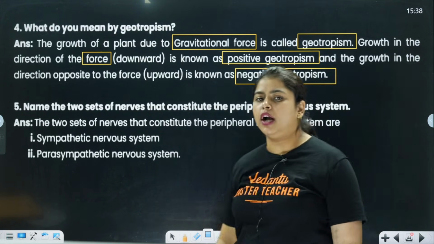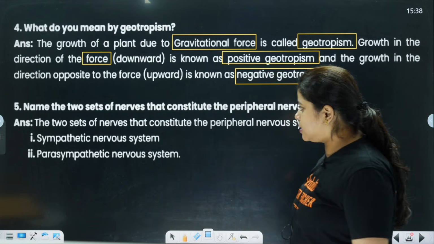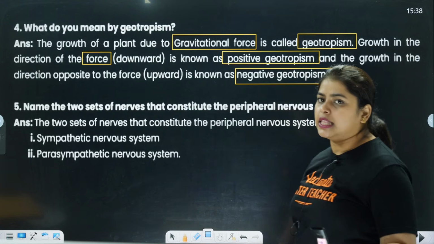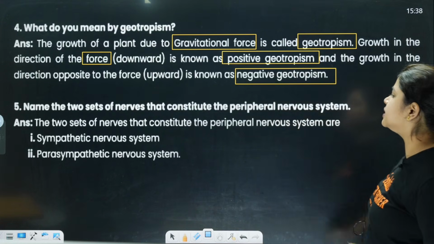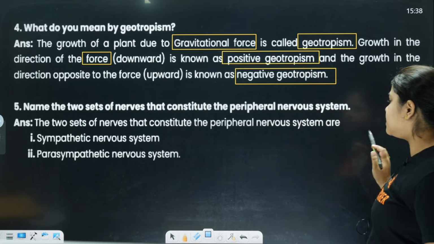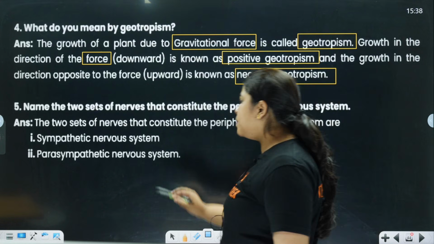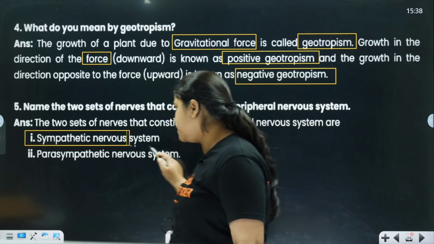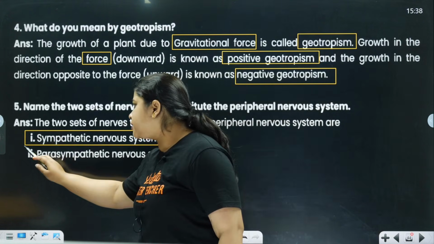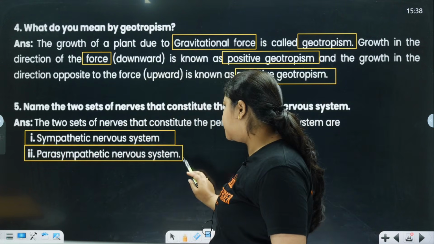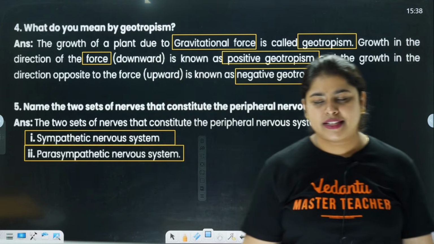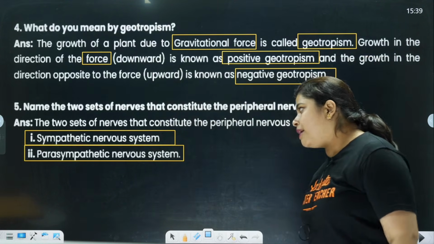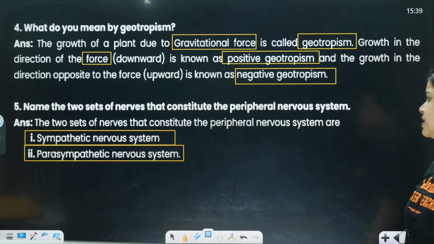Next question: name the 2 sets of nerves that consist the peripheral nervous system. The nerves that consist the peripheral nervous system are, first, the sympathetic nervous system, and second, the parasympathetic nervous system. Clear?